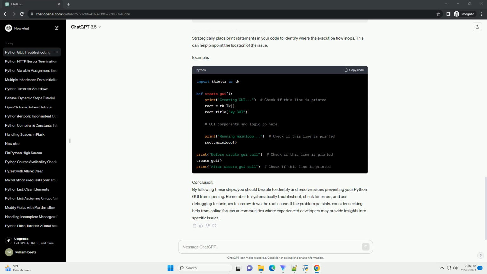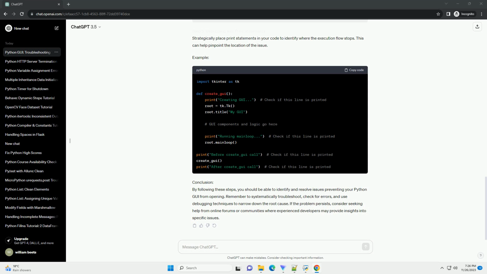Example. Step 5: Debugging with print statements. Strategically place print statements in your code to identify where the execution flow stops. This can help pinpoint the location of the issue.